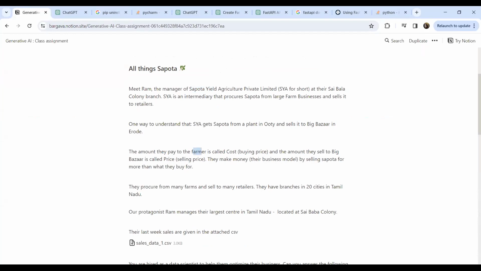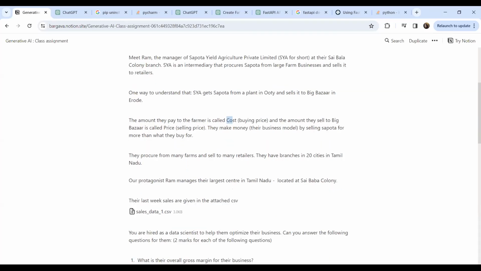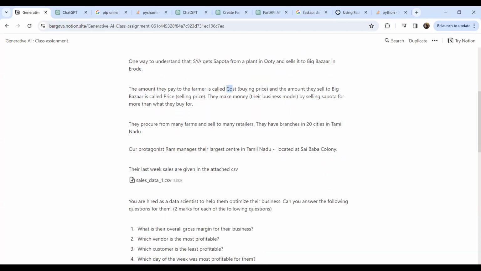The cost that they pay to buy the fruits from the farmers is called the cost price or buying price, and the amount they sell to the big bazaar is called the selling price. This is their business model, and the profit that they earn is the difference between the selling price and the buying price. There is their sales data here, which has columns of the vendors.